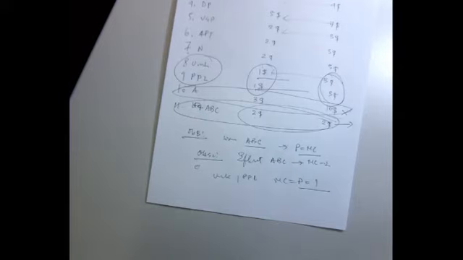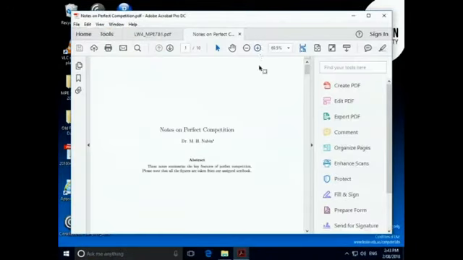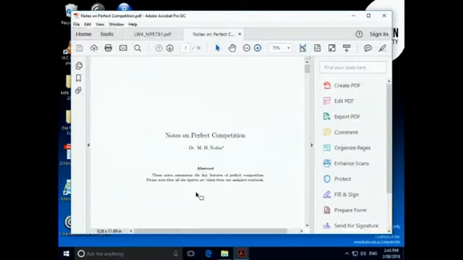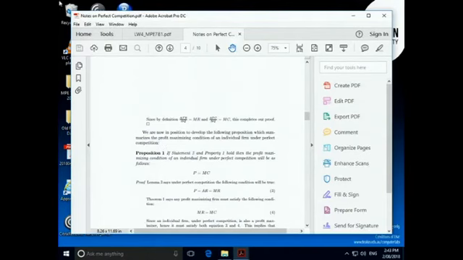First of all, it says you need to look at the notes on perfect competition. Remember that red one? This is the notes that I have created, and it has become very popular at the moment. Is it too short? You can't see that, right? Can you see that? Okay, so I will make it bigger then.